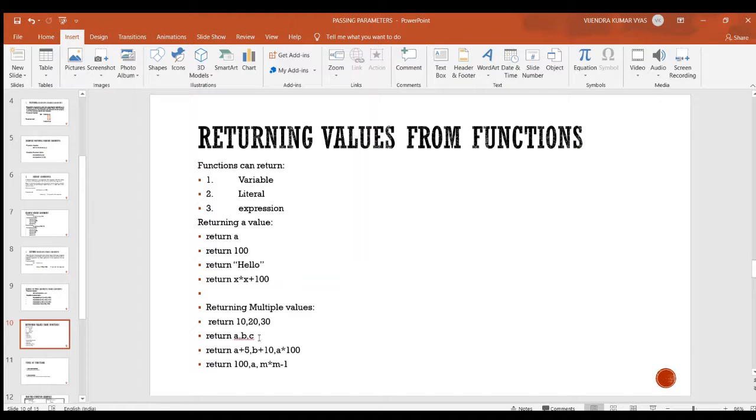Here these are 3 variables separated by commas. Here there are 3 expressions, and they are all separated by commas. And here is an intermixed type of values: this is a literal, this is a variable, and this is an expression. So we can return intermixed values to the calling function.